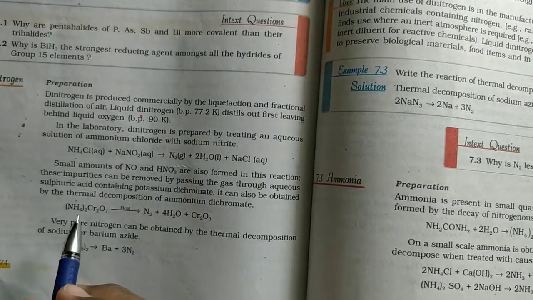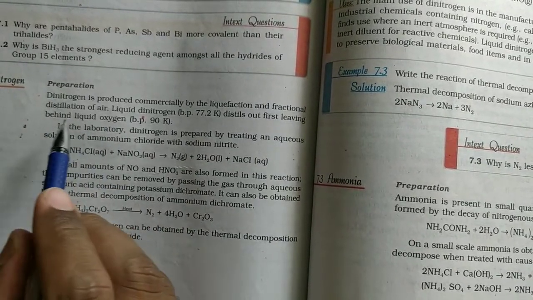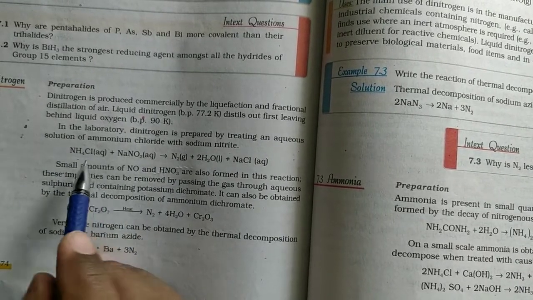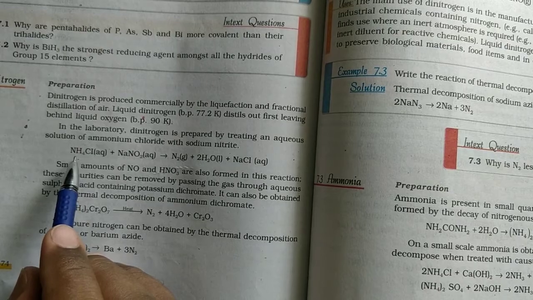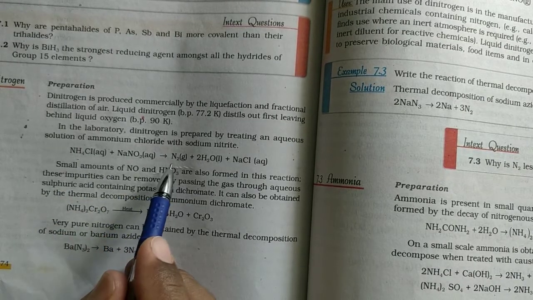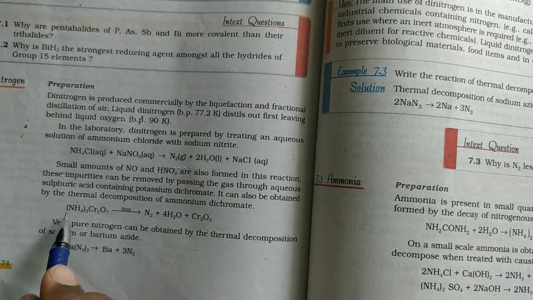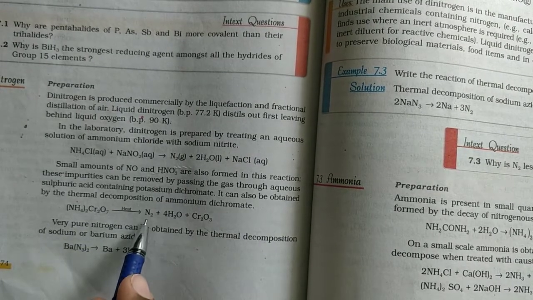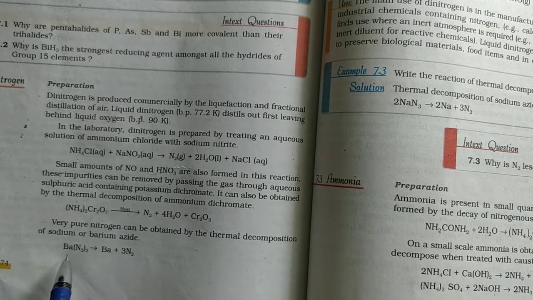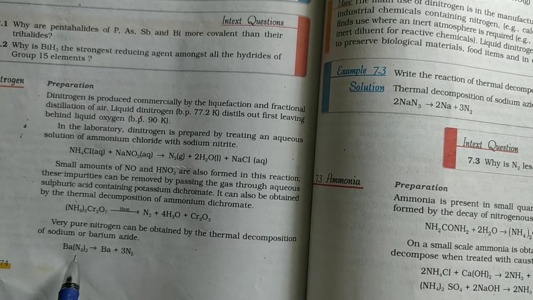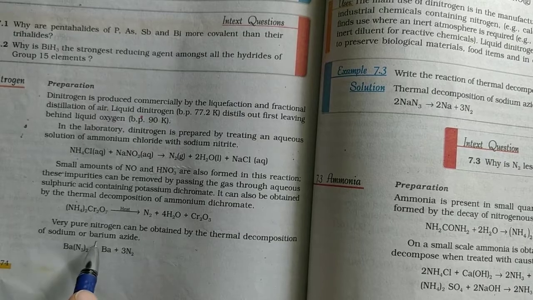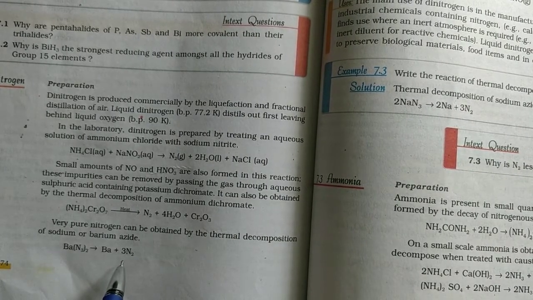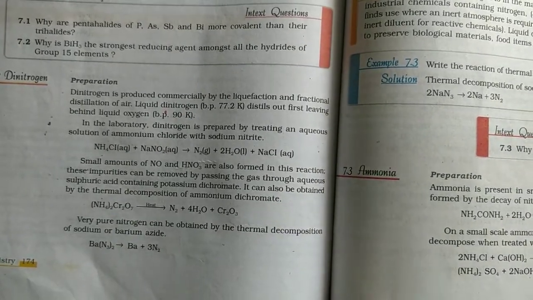In previous class we have completed preparations of nitrogen. In laboratory we have seen three preparations. Ammonium chloride and sodium nitrite will undergo reaction to form nitrogen. Ammonium dichromate will undergo thermal decomposition to form nitrogen. Metallic azides, for example sodium azide or barium azide, will undergo thermal decomposition to form nitrogen gas. Like this we have seen the preparations of nitrogen.